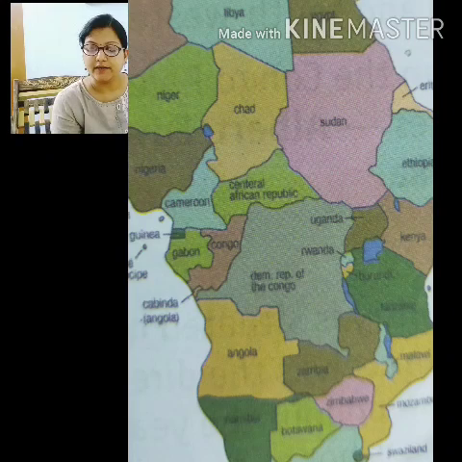Here I have zoomed the picture of your book and see it is located in the center and it is surrounded by 9 countries. The Central African Republic, Sudan, Uganda, Rwanda, Burundi, Tanzania, Zambia, Angola and the Republic of Congo.